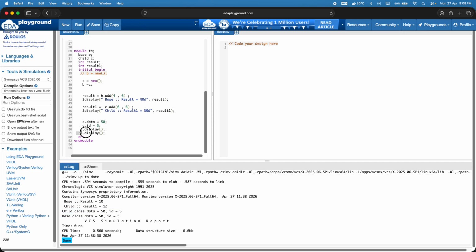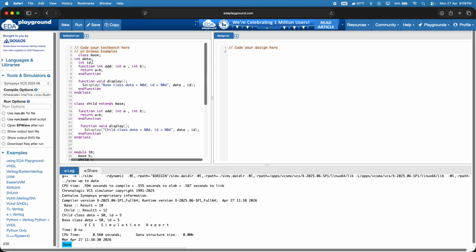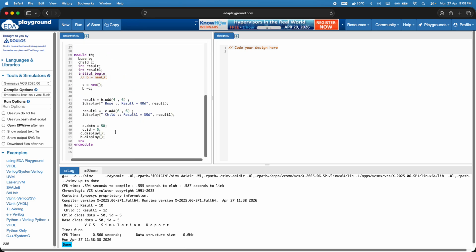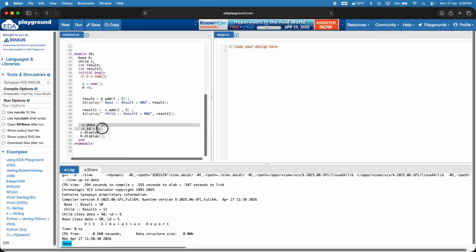And the b dot display, here we are calling the b dot display, so the base dot display, we are getting the data as well as ID. Here we are assigning to the child class, since we are using b equals to c, but the method is not overriding. So here what happens is b equals to c, the object will be pointing to the C object. That is why we are getting the base class data as 50, 5.